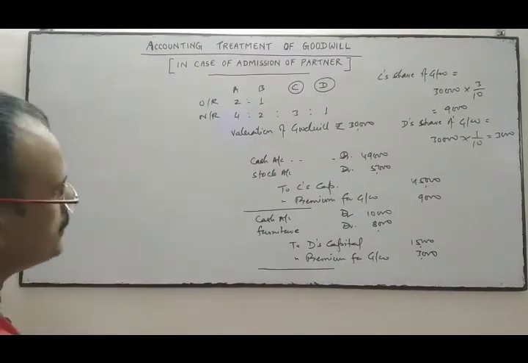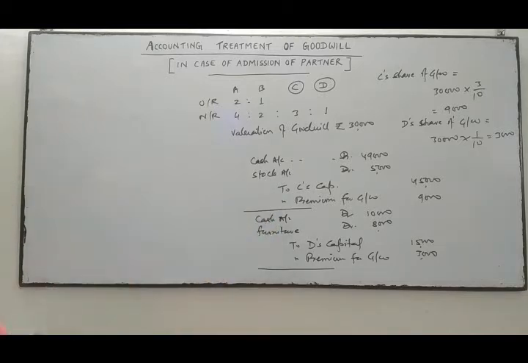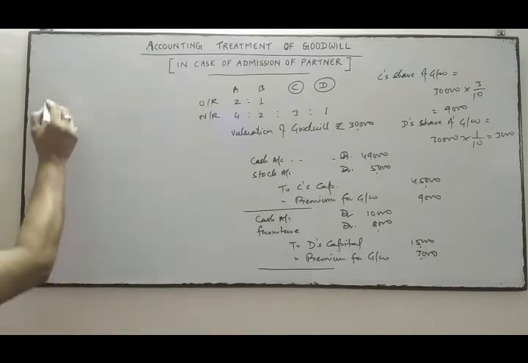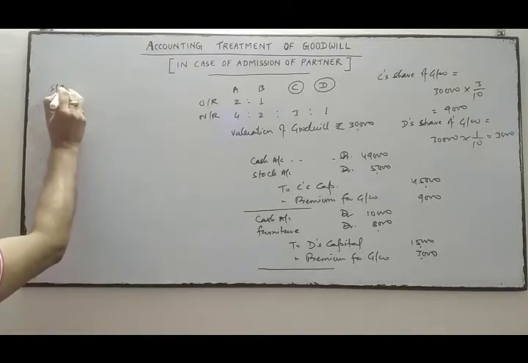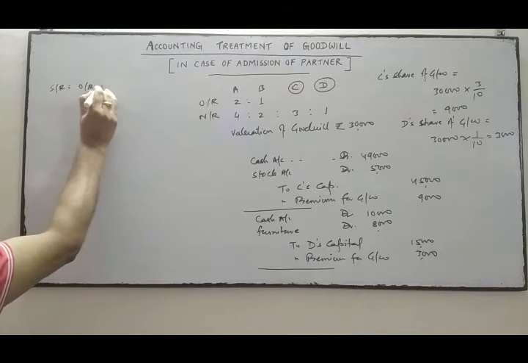Now this premium for goodwill will be transferred to the old partners in their sacrificing ratio. So we'll calculate the sacrificing ratio first. Sacrificing ratio is equal to old ratio minus new ratio.